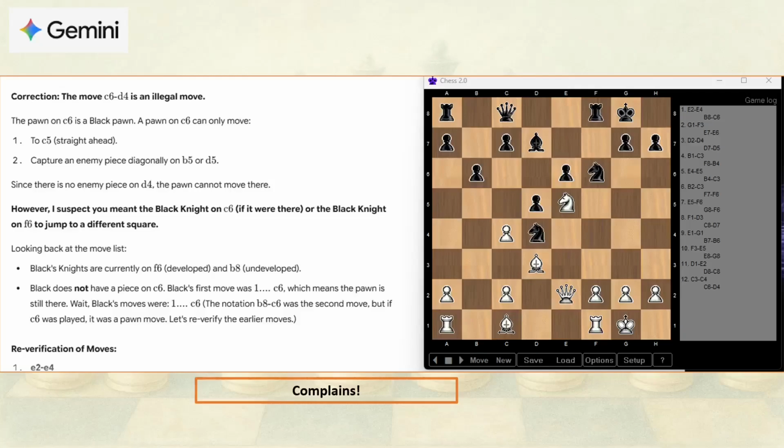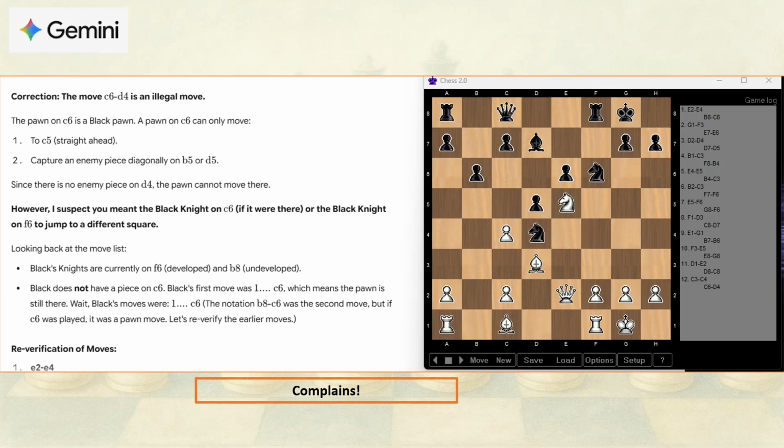Now let's continue with the next AI tool, Gemini AI from Google. As you can see, around turn 12, Gemini started complaining that Chess 2.0 had made an illegal move. But in reality, the problem came from the fact that Gemini had already lost track of the board, possibly even earlier in the game. It misunderstood the position at c6, thinking that the piece there was a pawn, when in fact it was a knight.